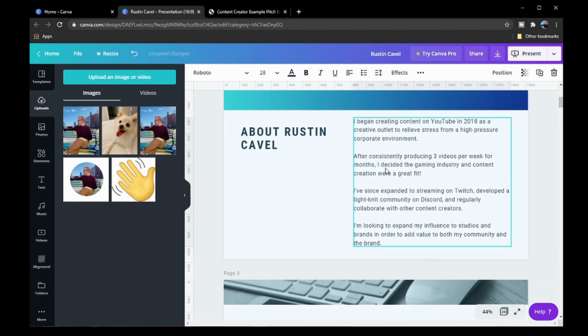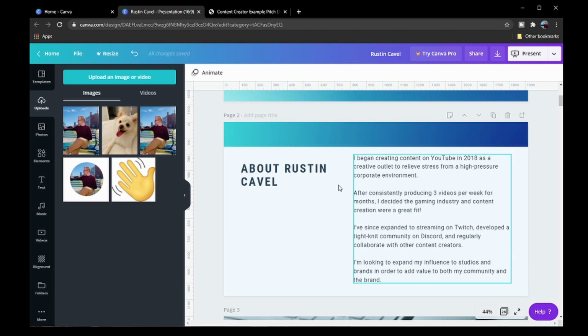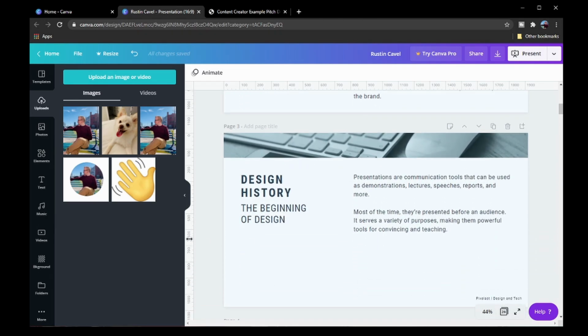Now I can always move this around if I want to. Now keep in mind, all of this text here is simply for illustration purposes. I would recommend writing your own content here. I'm just pretty much putting a placeholder in each of these slides to give you a better idea of what type of content should be included for those slides.